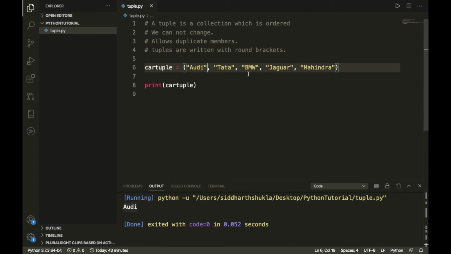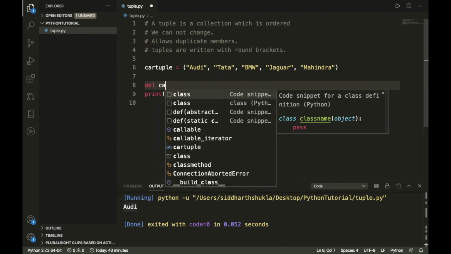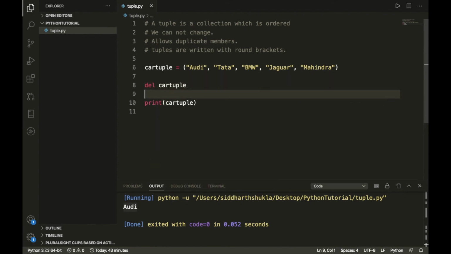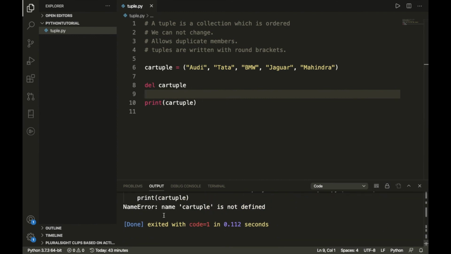Yes, now fine. So if you want to delete the tuple, you can write the delete keyword, like del and car tuple. Now you can delete it completely. Let me execute this program. Yes, car tuple is not defined. We get the result, car tuple is not defined.